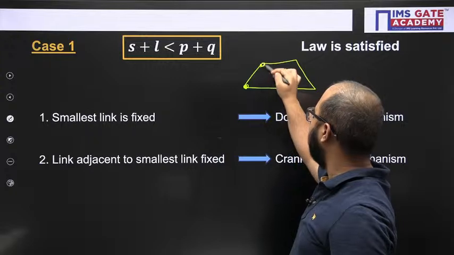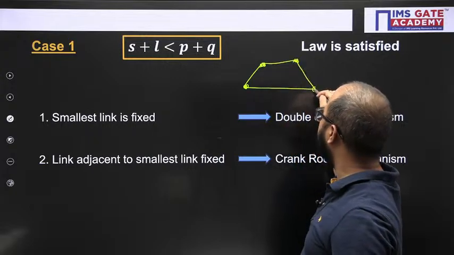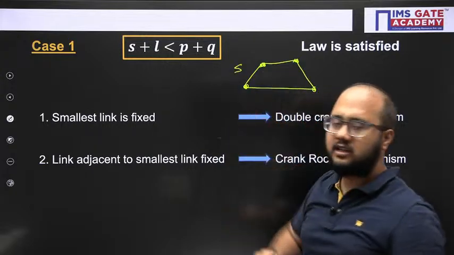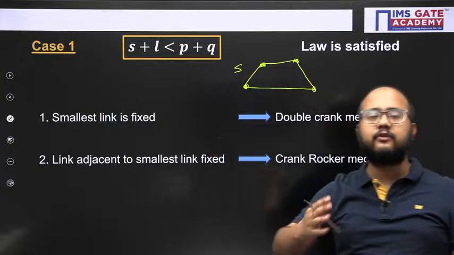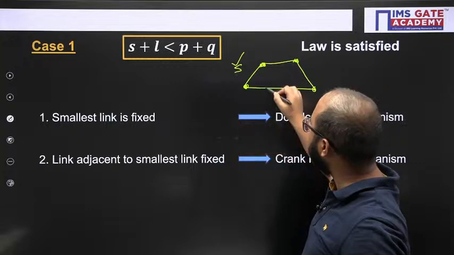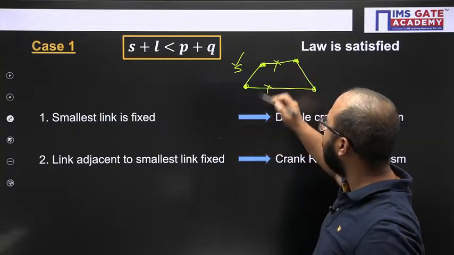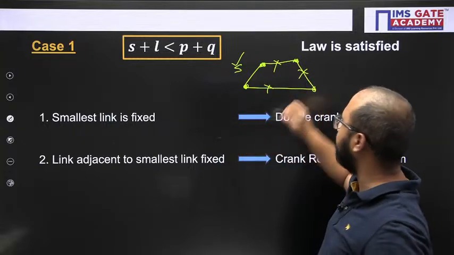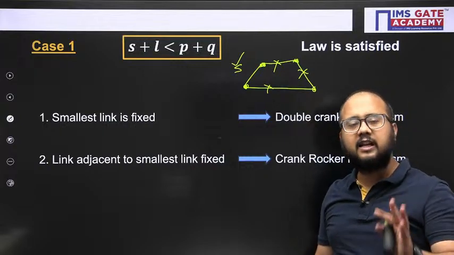There are 4 members. Out of 4, there will be one smallest. So you have to figure out what is the smallest. Based on that, we will see which link is fixed. Either smallest is fixed, or adjacent to smallest is fixed, or opposite to smallest is fixed. Total 3 possibilities are there.